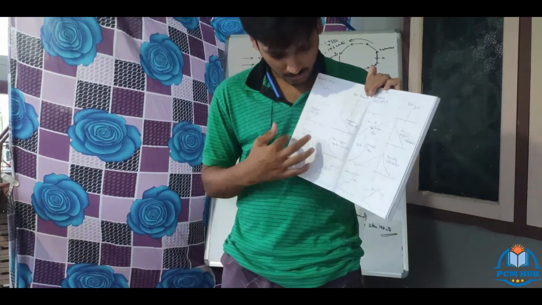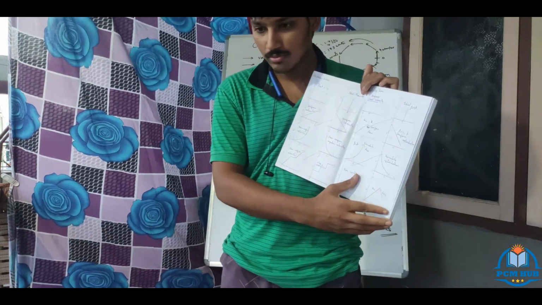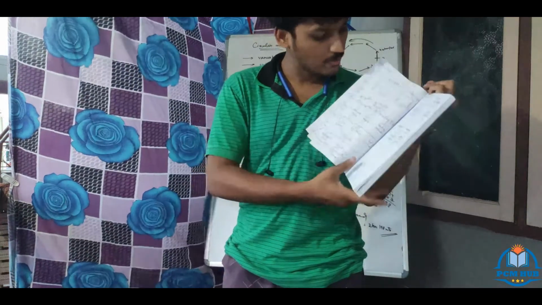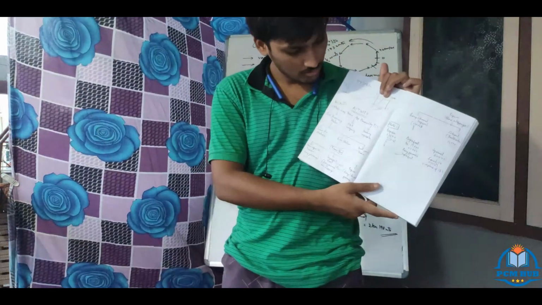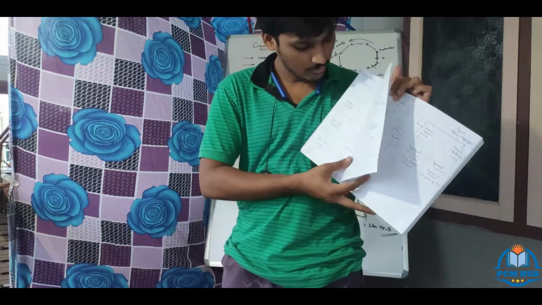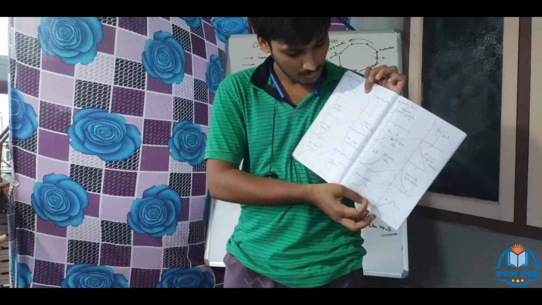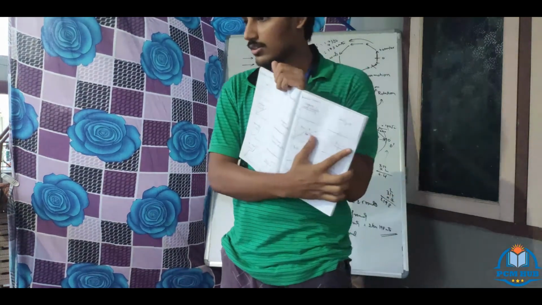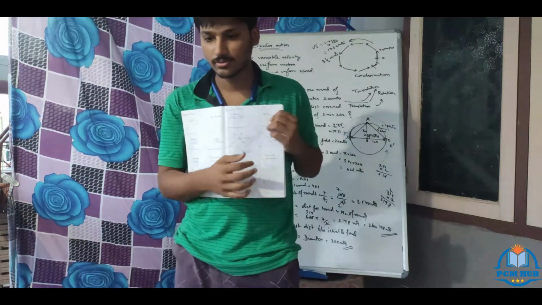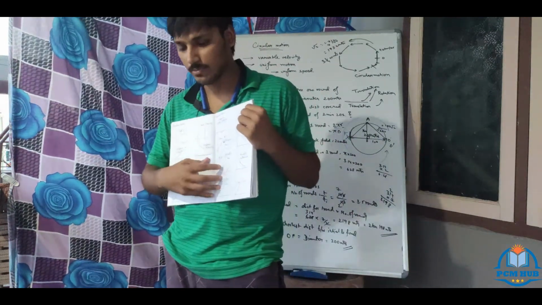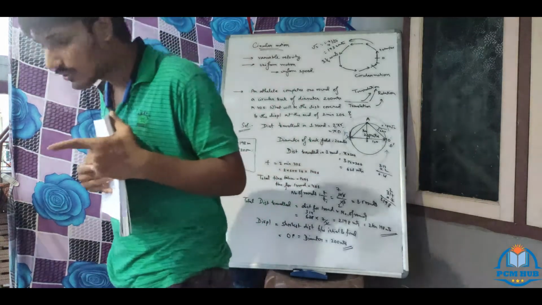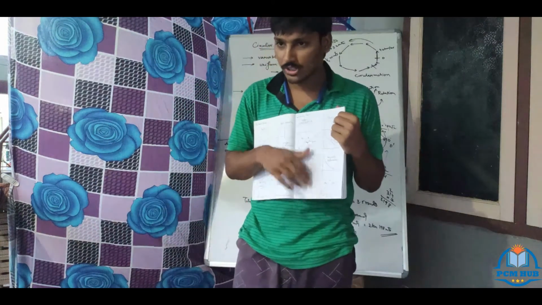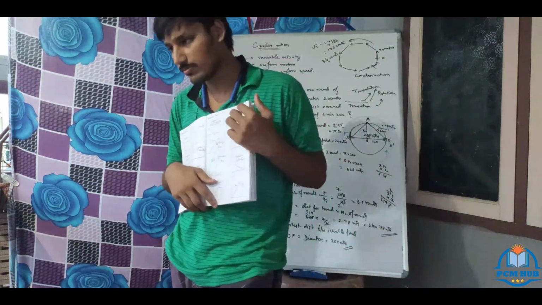These are all distance-time curves, and these are our velocity-time curves. Whichever are given in the textbook as problems are all velocity-time curves. So you should refer to this page for everything.